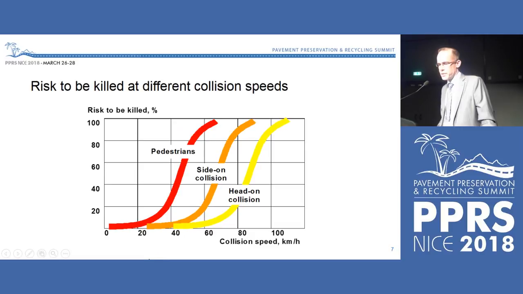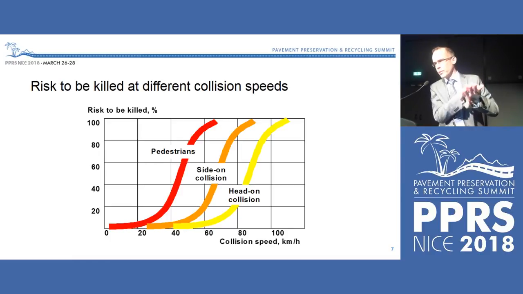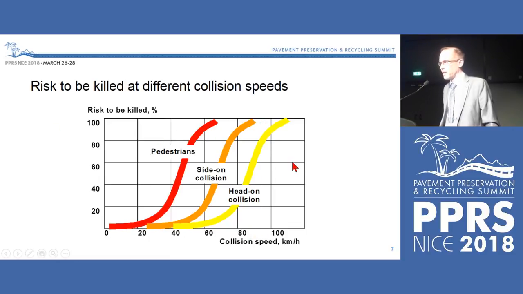And it's the same if there's a side-on collision, one car hitting the other car in the side like this. For those riding in the car that is hit, if the speed is some 50 kilometers per hour, then the car can absorb much of the energy. But if the speed is 70 or 80 kilometers per hour, then there's a very high risk of fatality. And the same for head-on collisions. If there is a head-on collision at 70, 80 kilometers per hour, most cases can be quite okay. But if the speed is 90, 100 kilometers per hour and there is a head-on collision, those crashes are many times fatal.